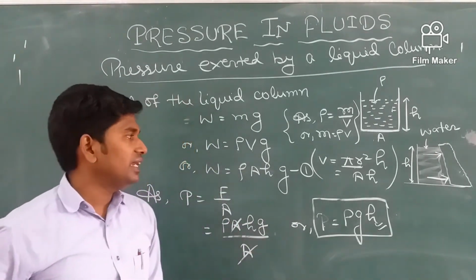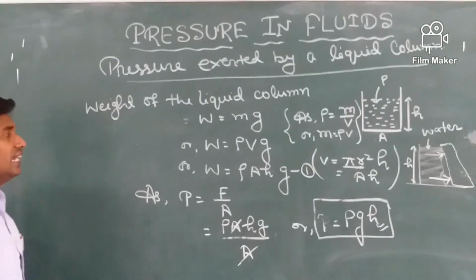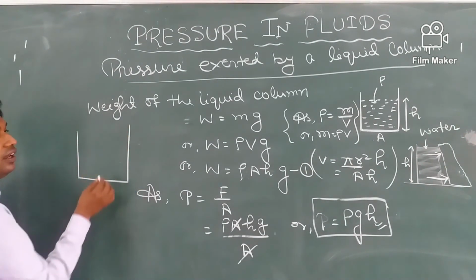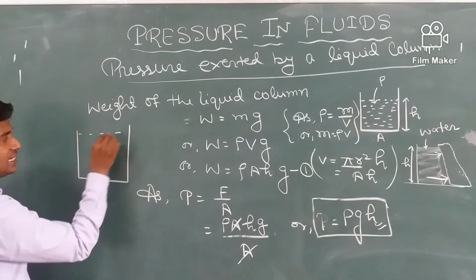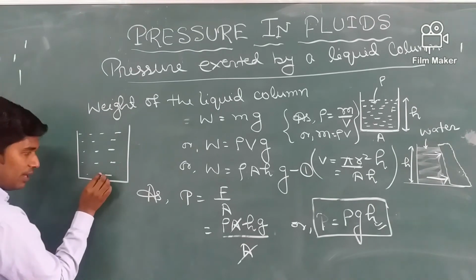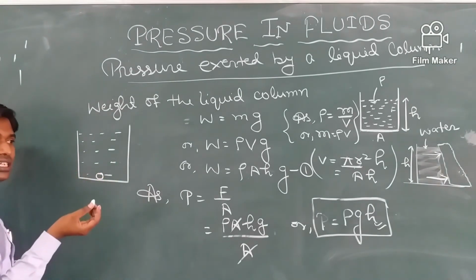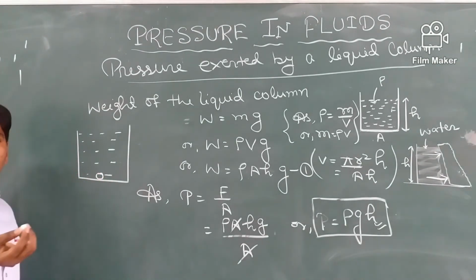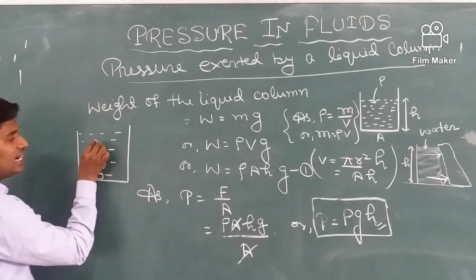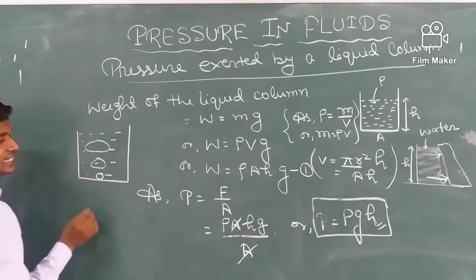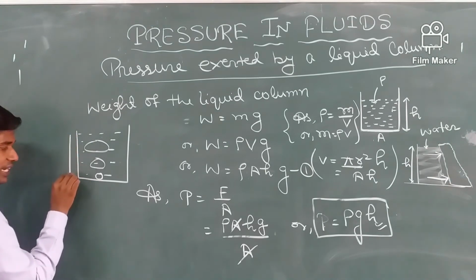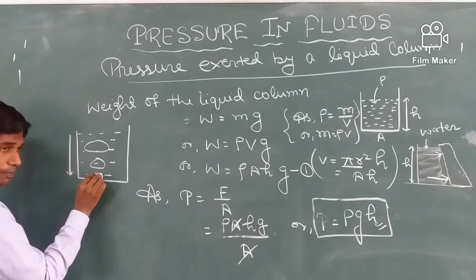Next, one more application I am going to explain: when we observe a bubble rising in a liquid, in a sea or in a lake or a river, we will find that when the bubble rises, its size increases. The reason is that at this depth it experiences a huge pressure.